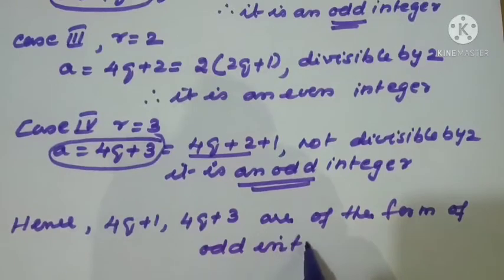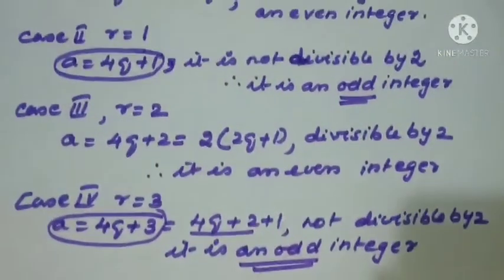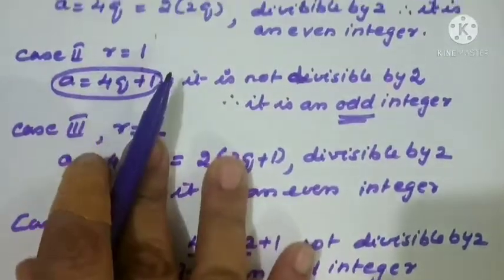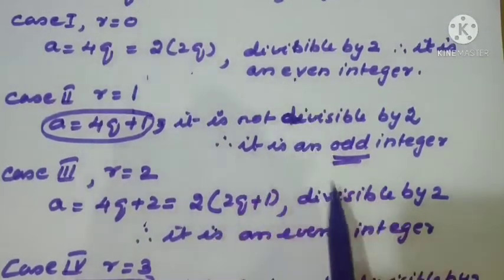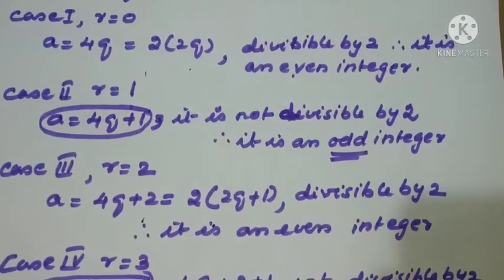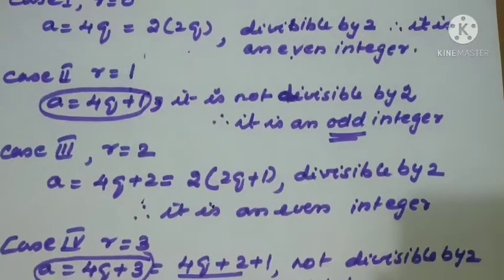Once again, 4q is a multiple of 2, so divisible by 2. 4q + 2 also we can express in the form of a multiple of 2, so that became an even integer. So the other two options only are correct for us, which are odd.